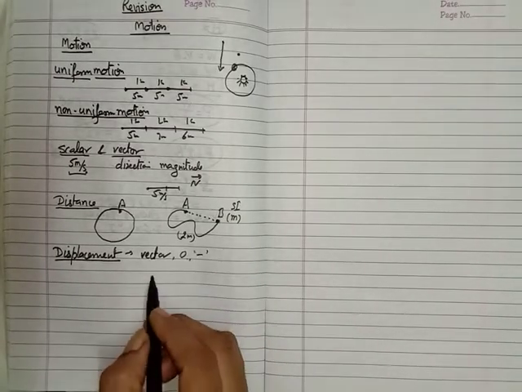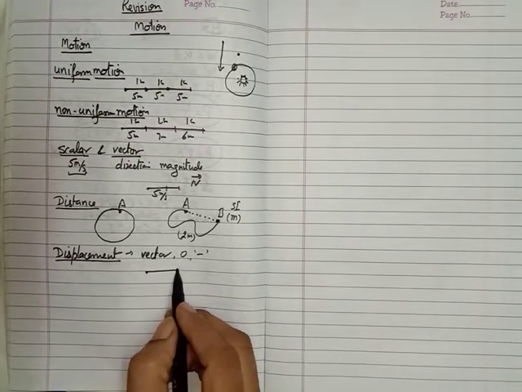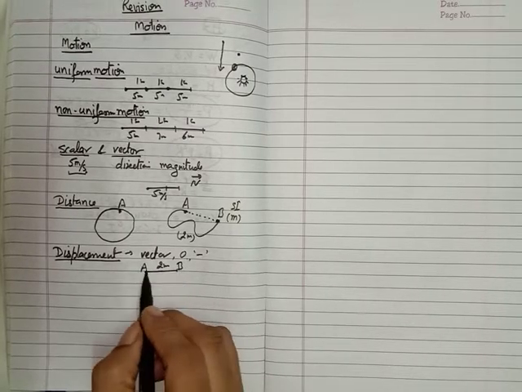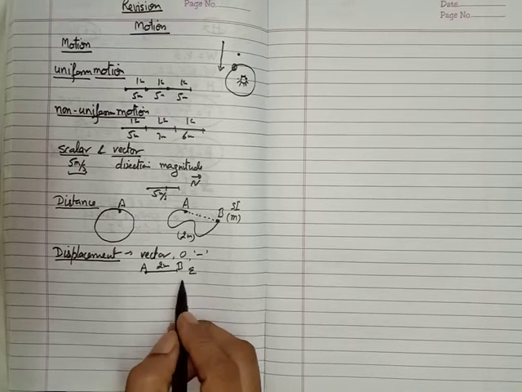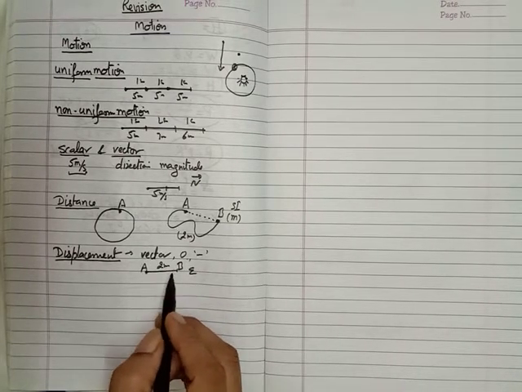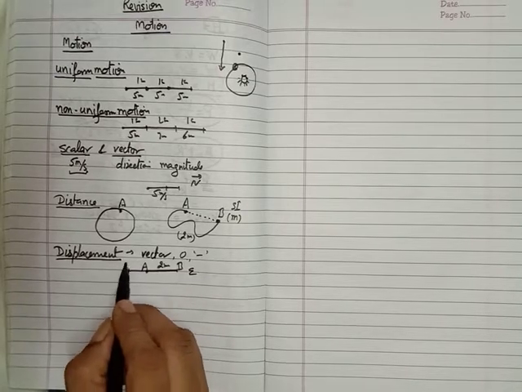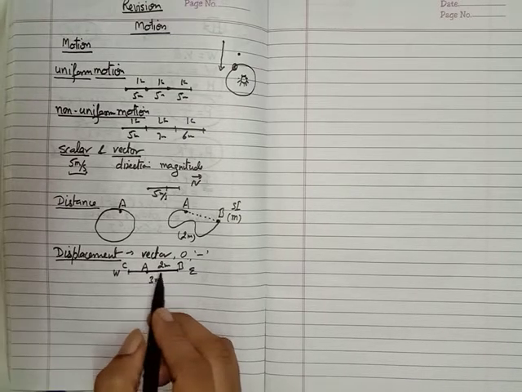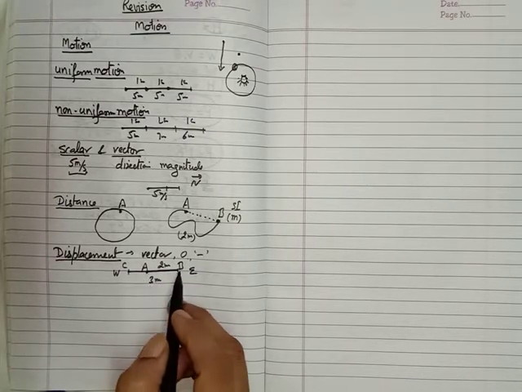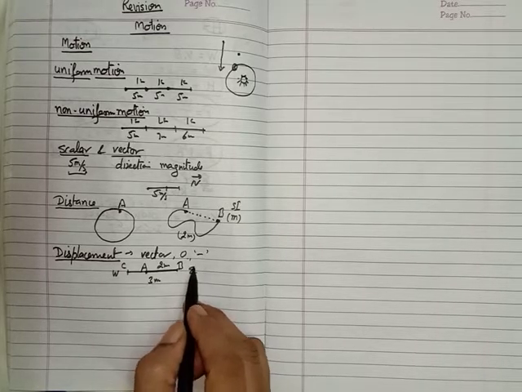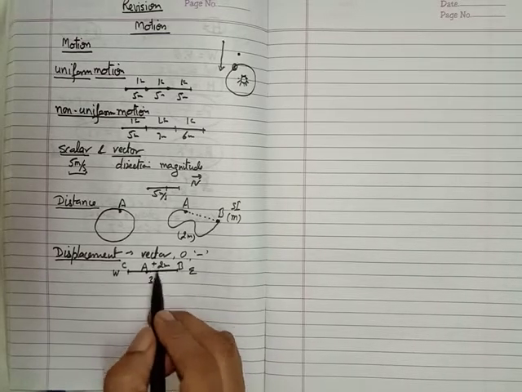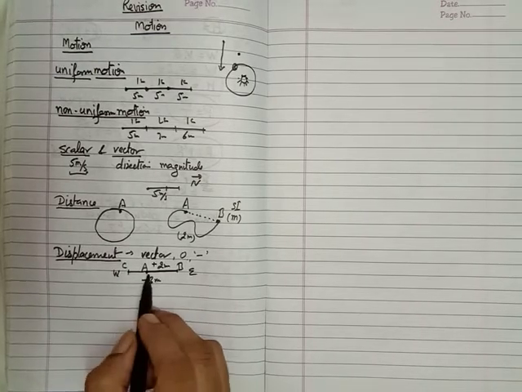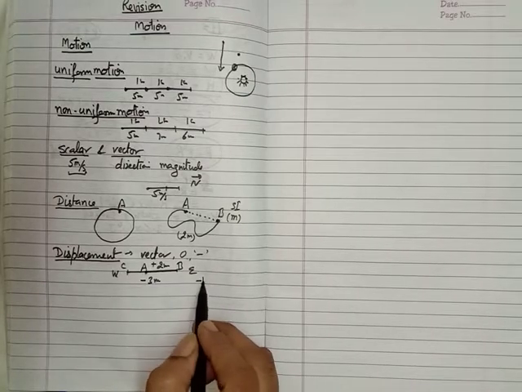How can it be negative? You start from here and move in this direction. Suppose you are moving from A to B, 2 meter. This is the east direction. Now you turn back and come to point C, which is in the west direction. Suppose you move a distance of 3 meter. If you represent AB in the positive direction, meaning the east direction with a positive sign, then you have to represent the opposite direction with a negative sign. So the total displacement of the body from A to C is -1 meter.